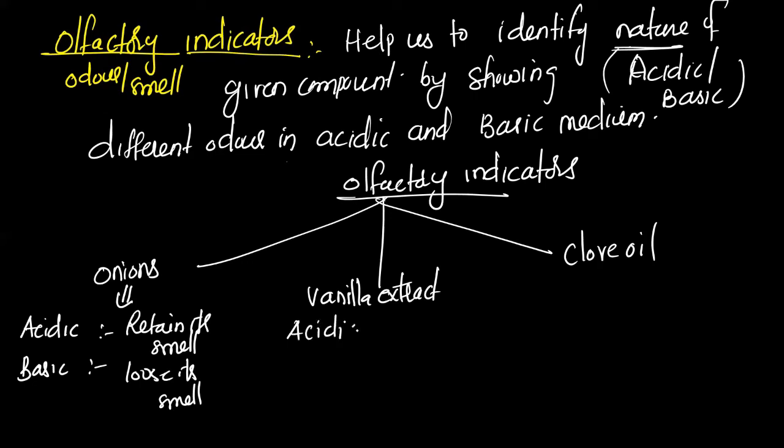Just you have to remember the names. Onions, vanilla extract, and clove oil can be used as olfactory indicators. And one common sentence you have to remember is, in acidic medium, they retain their smell. Each component has its own characteristic smell. They will not lose their smell in acidic medium, but in basic medium, they lose their smell. That's all. If you remember one sentence and these names, then olfactory indicators are clear.